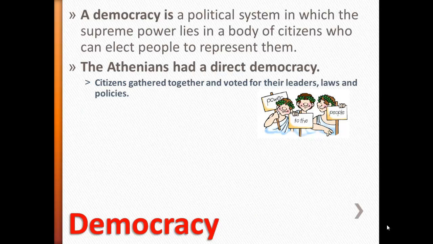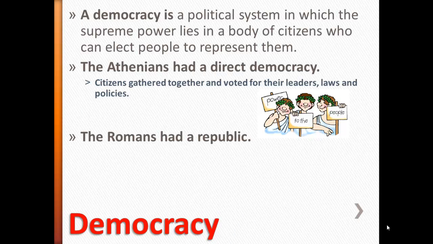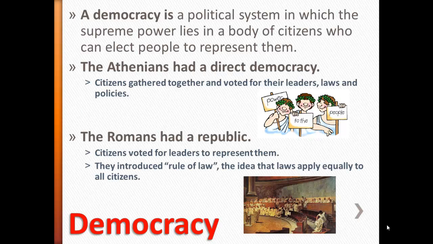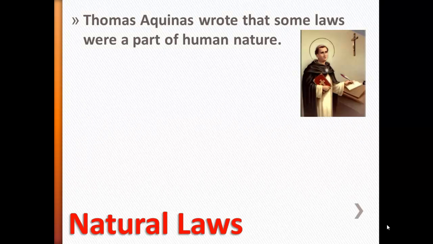Now, the Romans chose to have a republic. Instead of every citizen voting on every issue, the people elected representatives that then went and voted for them in the Senate. The Romans also introduced the idea of rule of law. The idea that all laws apply equally to all citizens, no matter what their position, wealth, or lack of position and wealth.